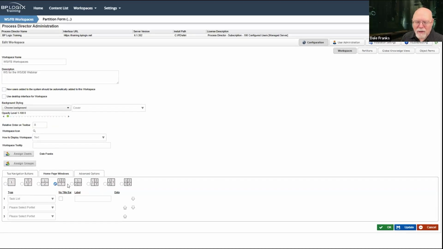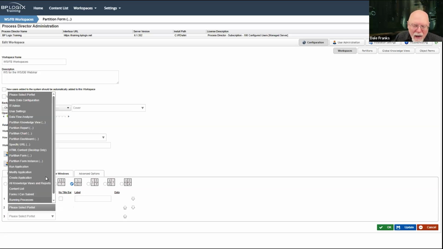We're going to see, actually, I'd probably choose this one. So these portlets, there are going to be 3 of them, are numbered 1, 2, and 3. Down here, I can choose what I want to show in 1, 2, and 3. So at the very top in 1, I'm going to want to show my task list. And I don't really need a label for it or anything like that. I just need to pick the task list. I can turn the title bar off. Again, don't recommend that, but you certainly could. Although if you're not in the desktop interface, it doesn't really matter all that much.